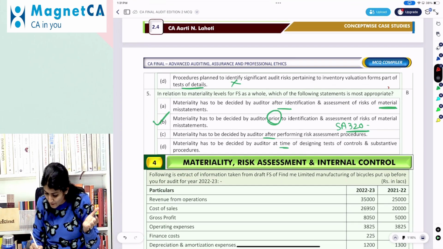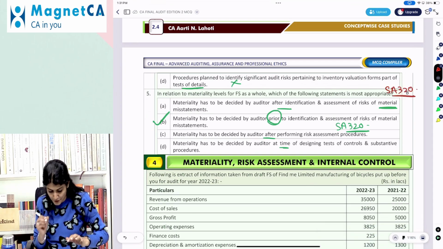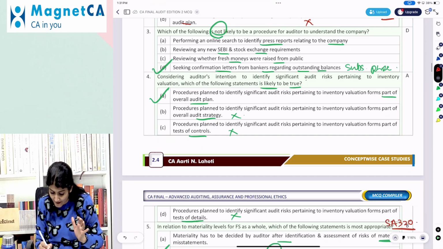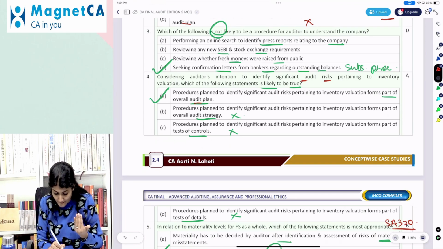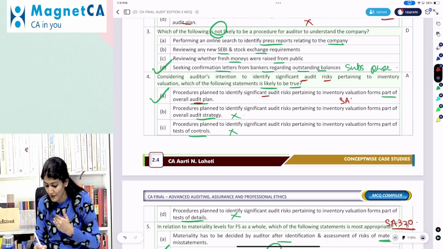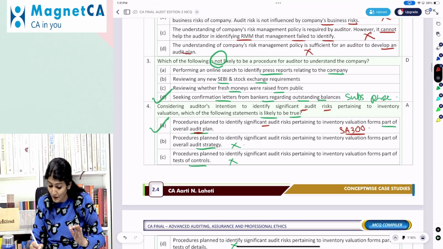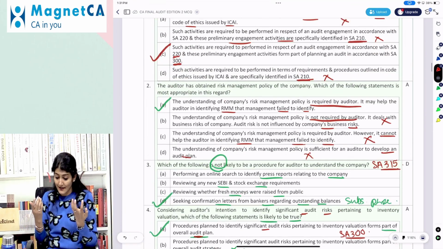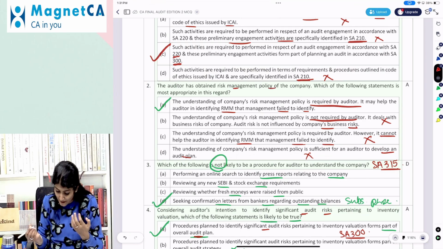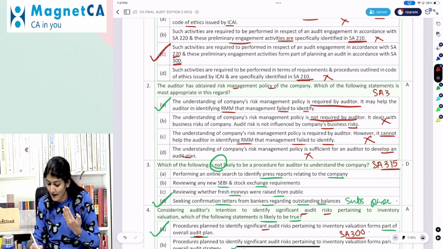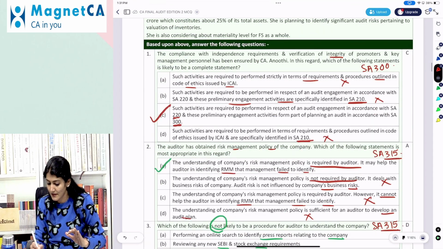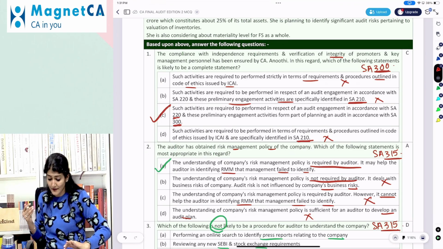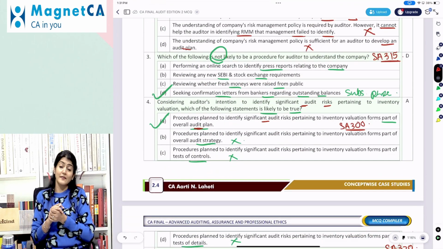Right, so we see that one question is regarding SA 320 materiality. Then there is a question regarding the audit risk, so audit risk, audit planning, identifying risk as a part of the audit planning. Then also regarding the KOC, that is SA 315, understanding the entity and its environment. Then again the risk management policy, which will help you to assess the RMM, so that is again 315. And the first question is regarding the preliminary engagement activities. So mainly we see the questions regarding the 300 series over here.